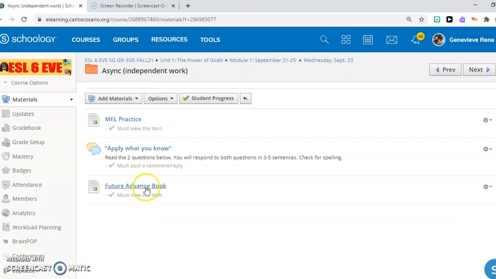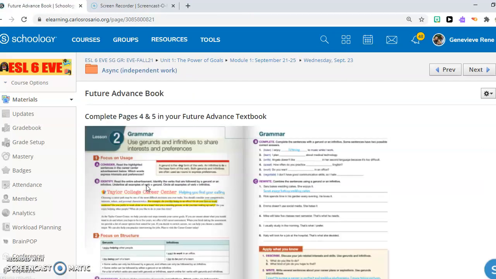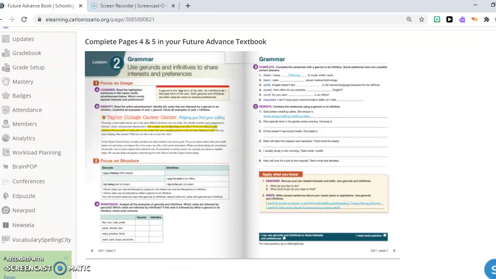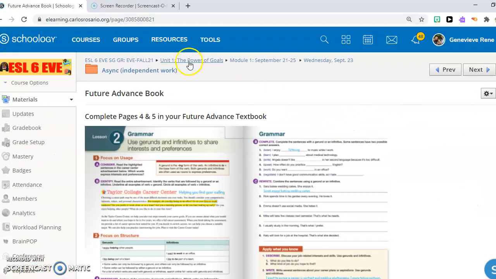And your last assignment is to do pages 4 and 5 in your textbook. And that's it for async.